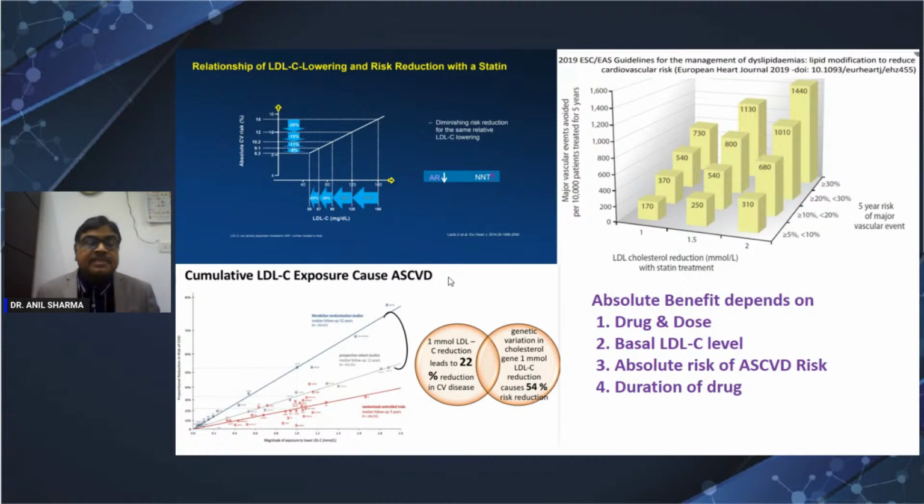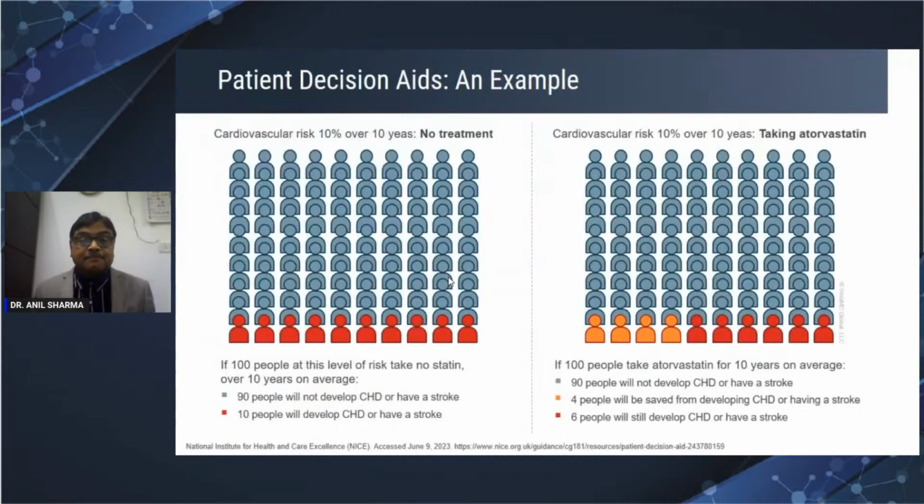So you can see this with the chart, same thing. The higher the basal value, the more the benefit. The higher the basal risk, the more the benefit. The higher the dose or the stronger the molecule, the more the benefit, and the more the duration, the better the benefit.